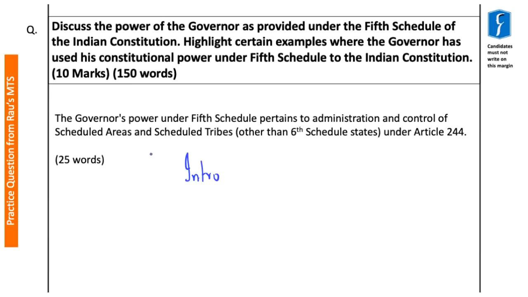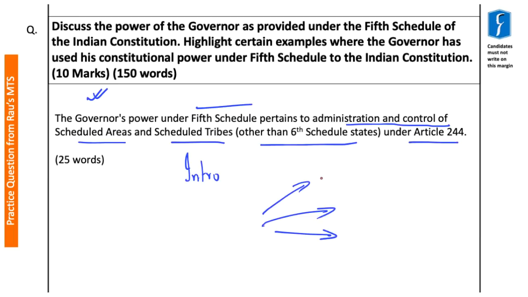So as discussed, this becomes our introduction to this particular question. Now please go through the keywords which have been provided in this introduction. It says that the governor's power under 5th Schedule pertains to the administration and control of scheduled areas and scheduled tribes other than 6th Schedule states under Article 244.